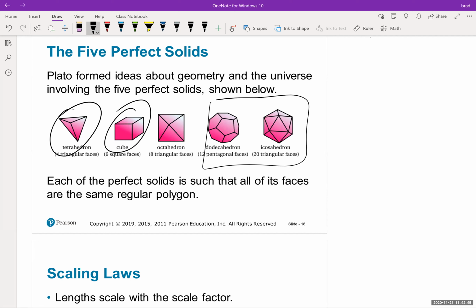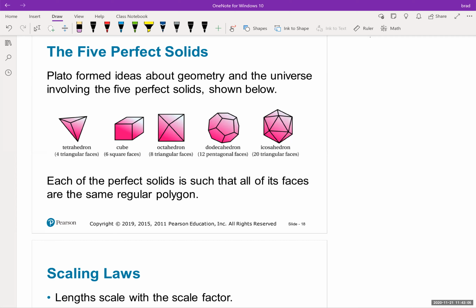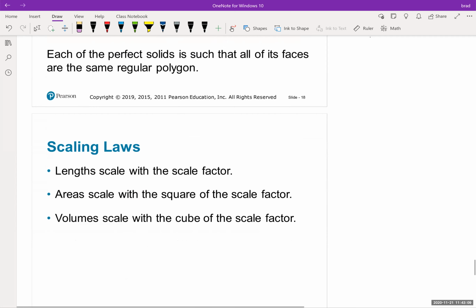Okay, so each of the perfect solids is such that all of its faces are the same regular polygon. Basically they're saying that when you put all these faces together, they're the same exact shape. So this face is the same size as this face, and this face is the same as this face, meaning they're the same polygon. They're perfect. We're not going to go too much into that.